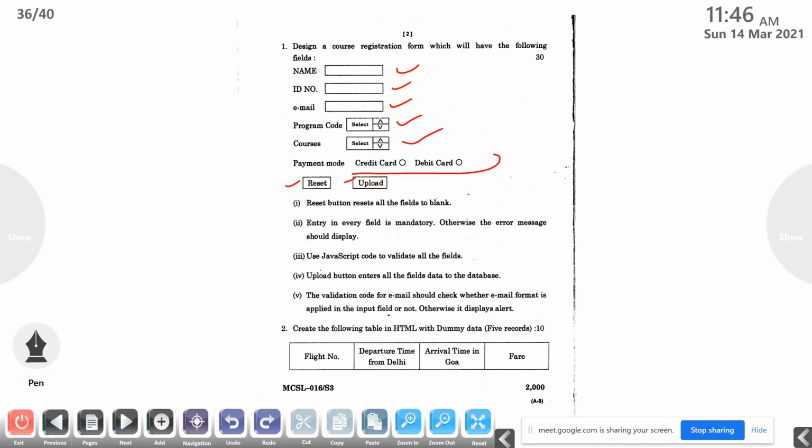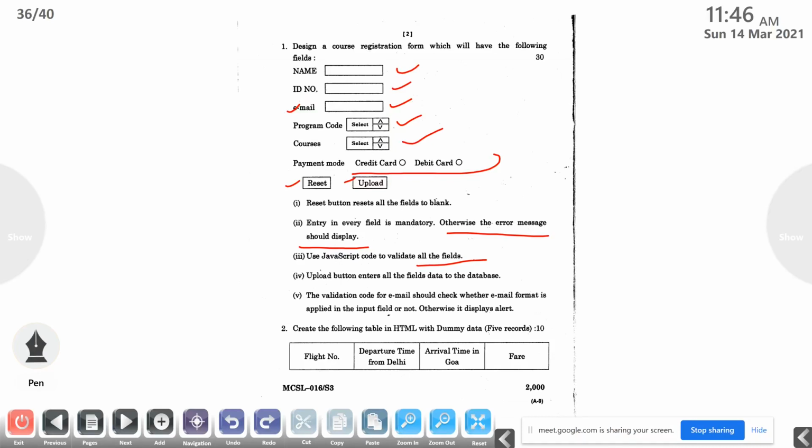Then the second one, entry is every field is mandatory, so you have to check all the fields are entered by the user, otherwise the error message should be displayed. Then use JavaScript code to validate all the fields, mainly the email field that you have to validate. Then the validation code for email should check whether an email format is applied in the input field or not, otherwise it displays an alert.